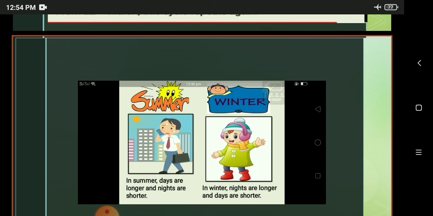The third point is we can observe that the 24 hours of the day are divided into 12 hours day and 12 hours night on 21st March and 22nd September. From December to June, the day gets longer, while from June to December, the day gets shorter. Okay, this is all. That's all for today's class.